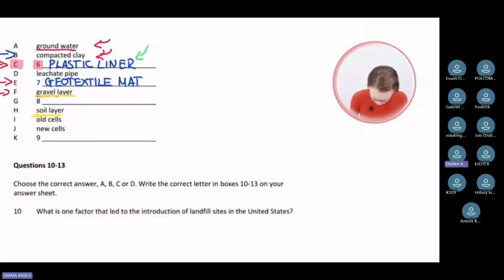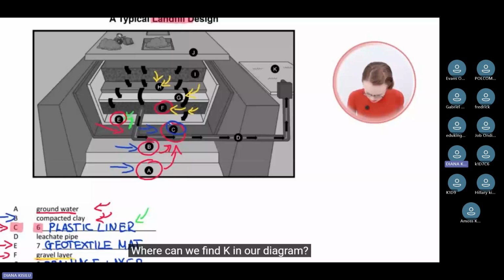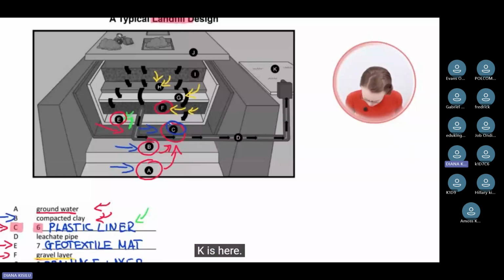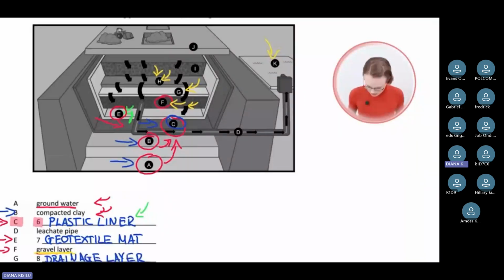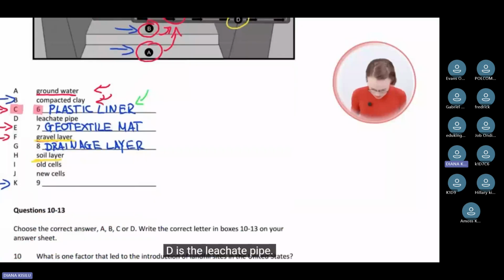Finally, let's have a look at K here. Where can we find K in our diagram? K is here. So what can we see here? What is D? D is the leachate pipe.